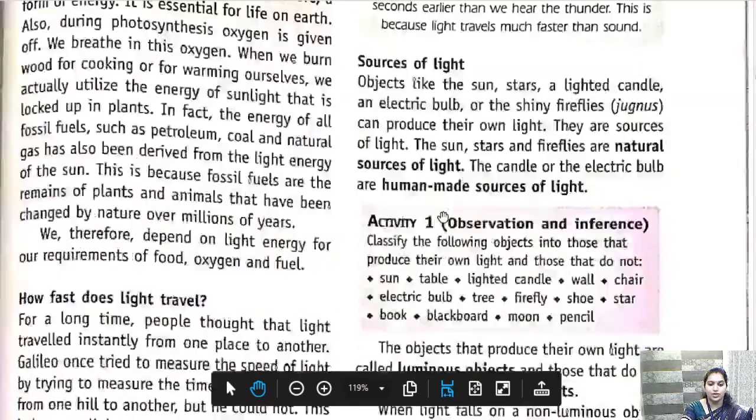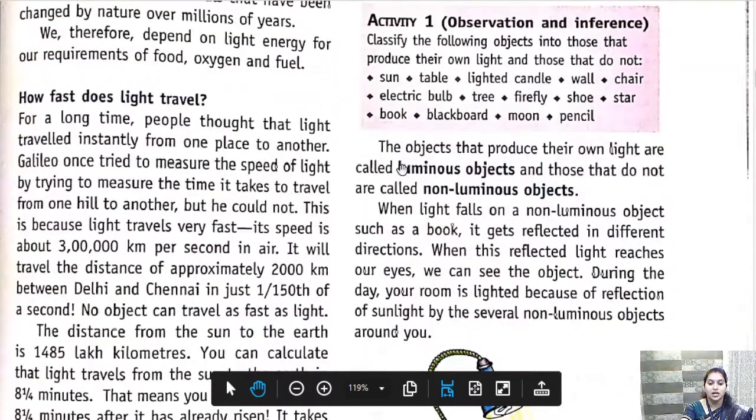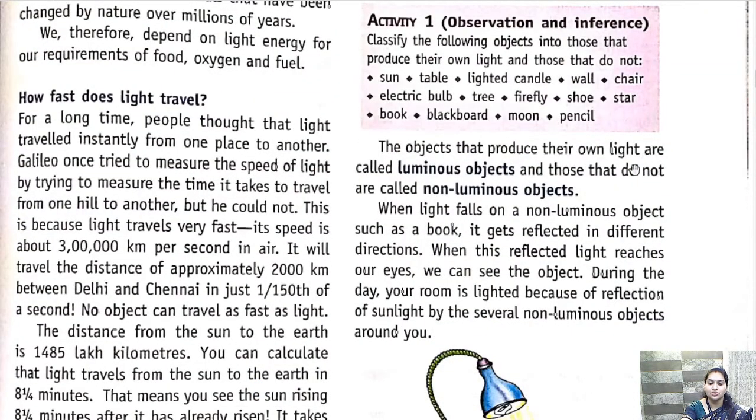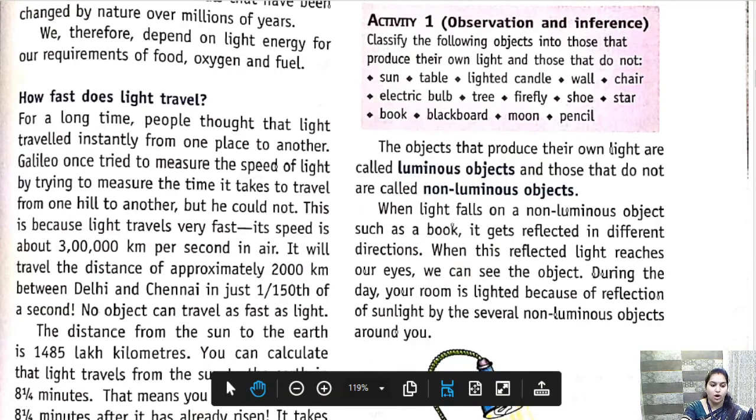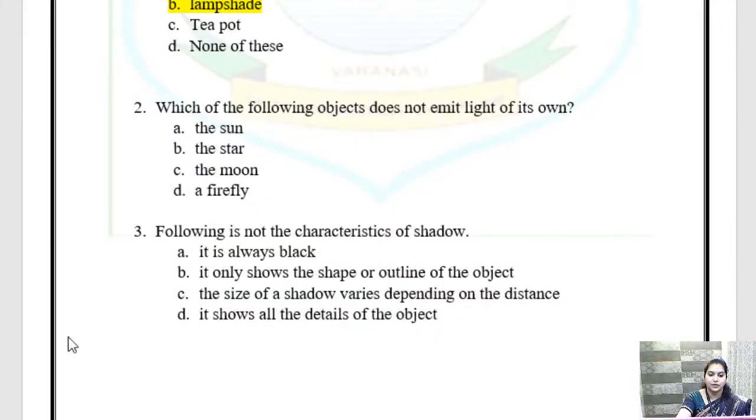Okay, so what is a luminous and non-luminous object? The objects that produce their own light are called luminous objects, and those that do not are called non-luminous objects. Okay, so what are the options here? The options are the sun, the star, the moon, or a firefly.